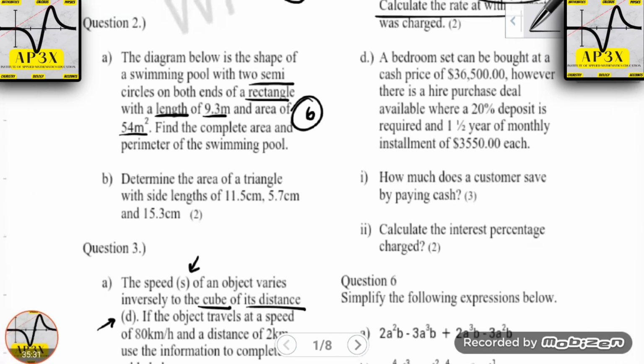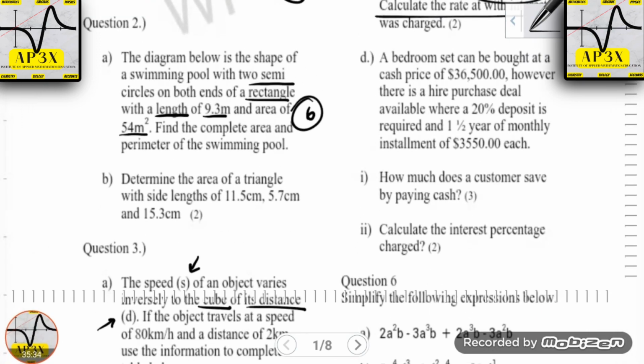Alright, so here we go then. A bedroom set can be bought at a cash price of $36,500. However, there is a hire purchase deal available where a 20% deposit is required and 1.5 years of monthly installments of $3,550 each. Our task here is to calculate how much the customer saves by paying cash, and what was the interest percentage charged?